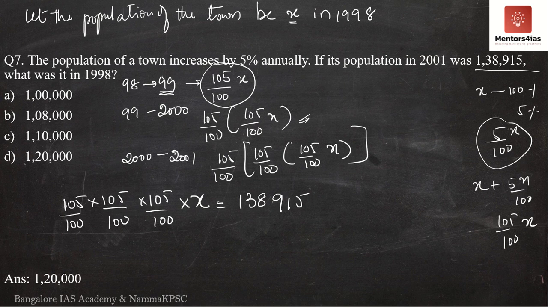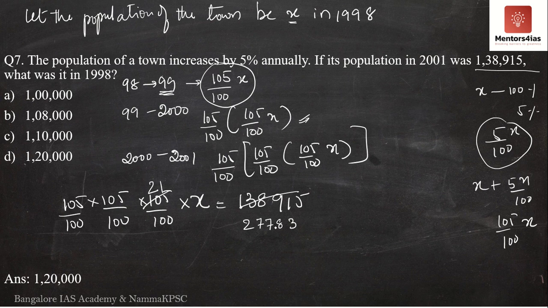Now obviously calculators are not allowed in your examination hall. Unfortunately, you will have to simplify it by yourself. Now see, it is 105 and 1,38,915. So obviously we can simplify it by 5. 5 twos are 10, 5 ones are 5. So it is 21. 5 sevens are 35, 5 eights are 40, 5 threes are 15. So I think this should be divisible by 3.